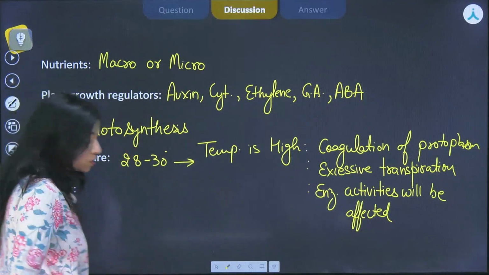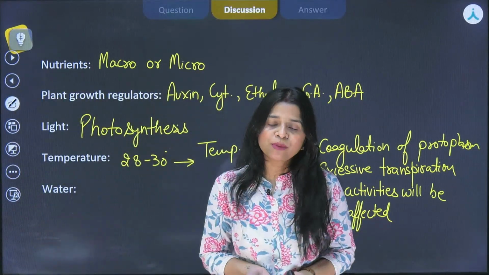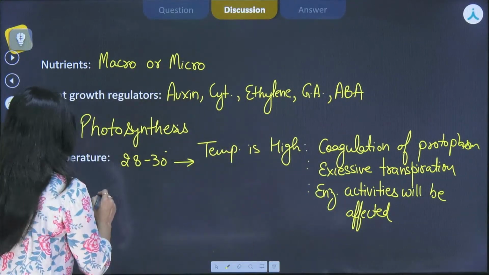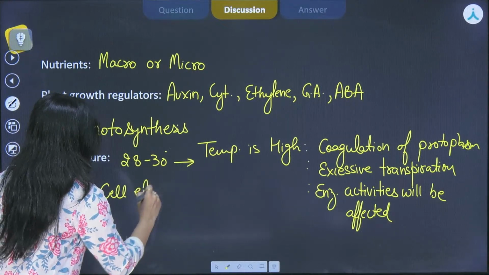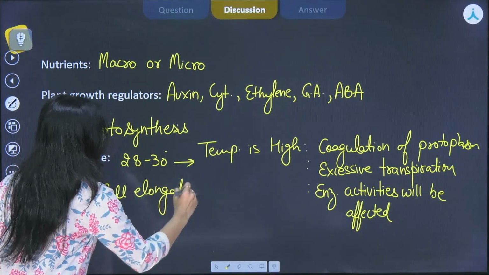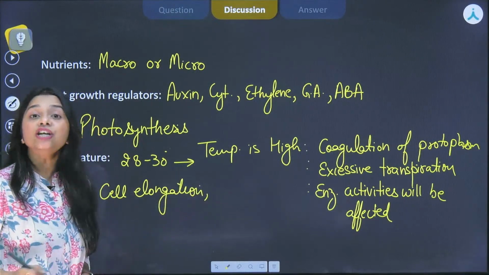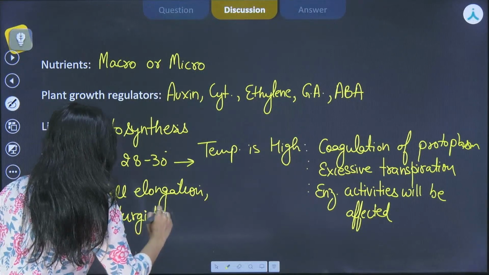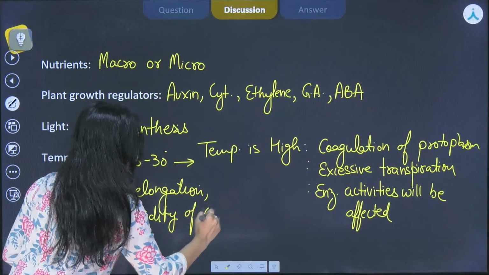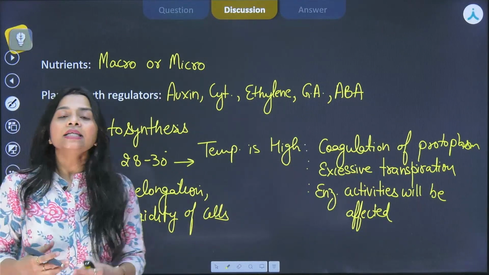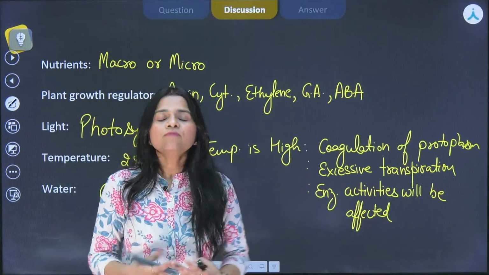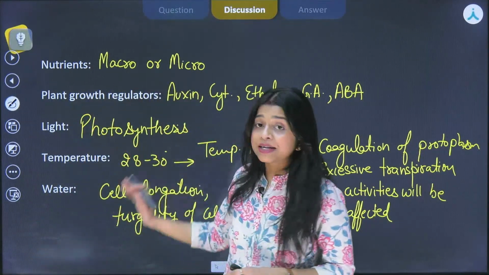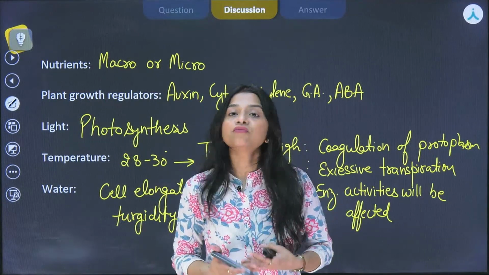Okay, next comes water. Now what is the role of water for the plant? Water is important for cell elongation. I'll write them down for you. It is important for cell elongation, right? It is important to maintain the turgidity of the cells. It helps to maintain the turgidity of cells, right? And water acts as a medium for so many enzymatic activities. So these are the different factors that are important for the growth of the plant, right?